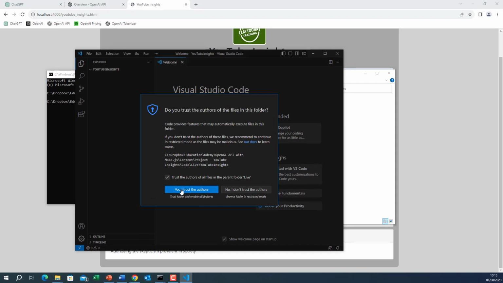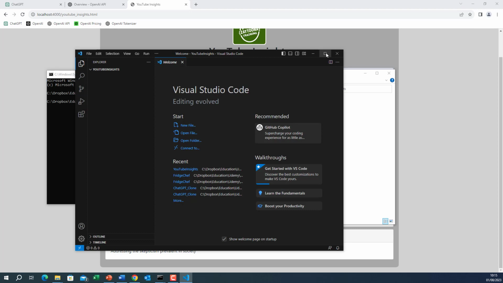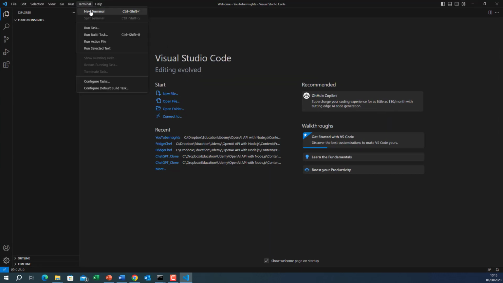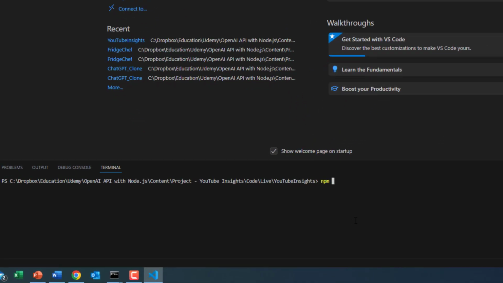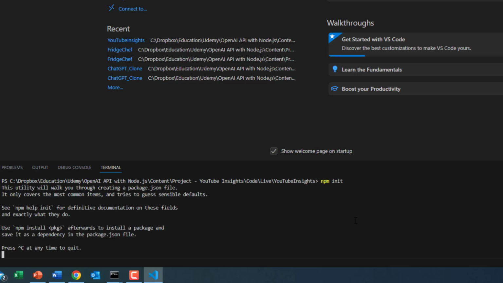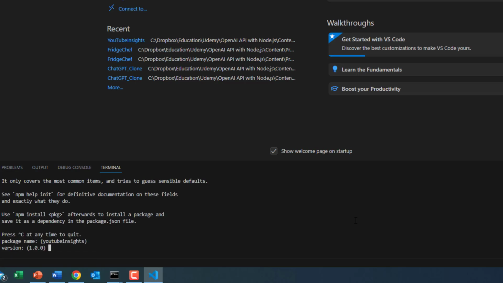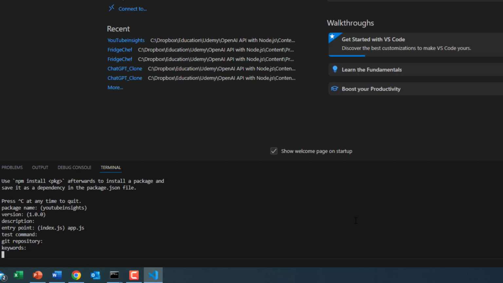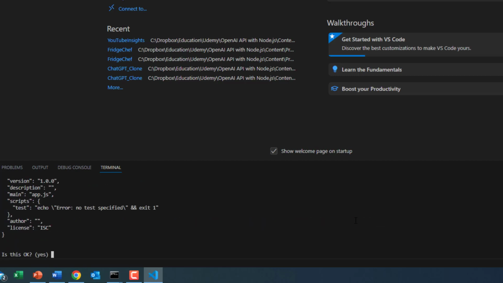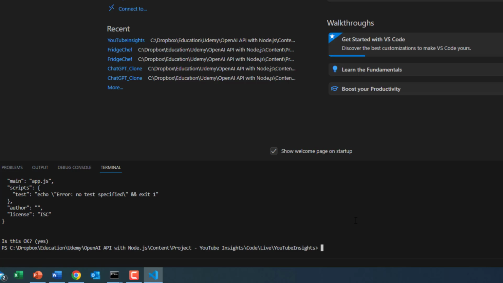Okay, so I will trust this folder. Now I will start a terminal. I will initialize a node project with npm init. Default. Here I will name the entry file app.js. I will continue with all the defaults. Okay, so now we have this application. Let's install the dependencies.